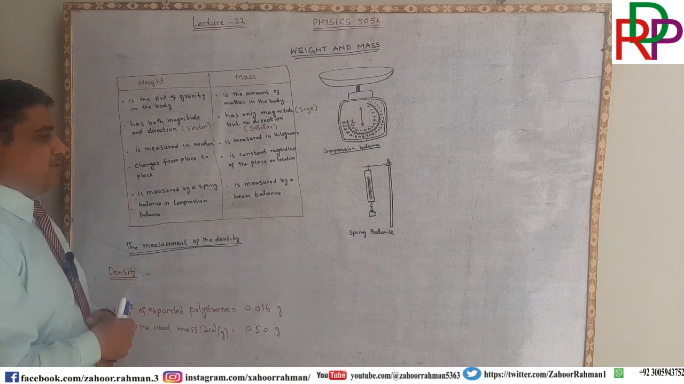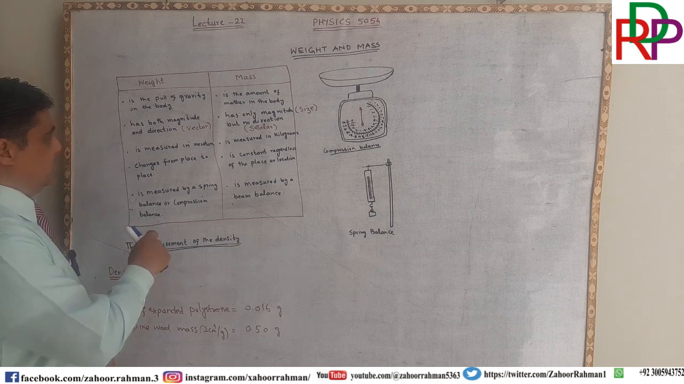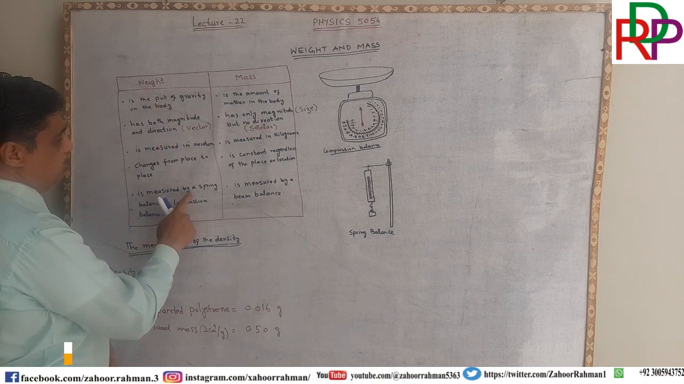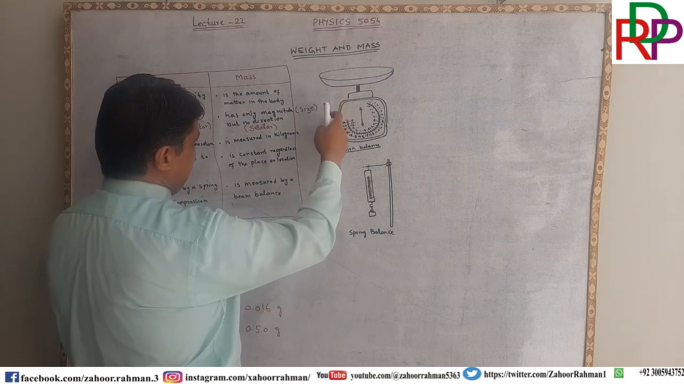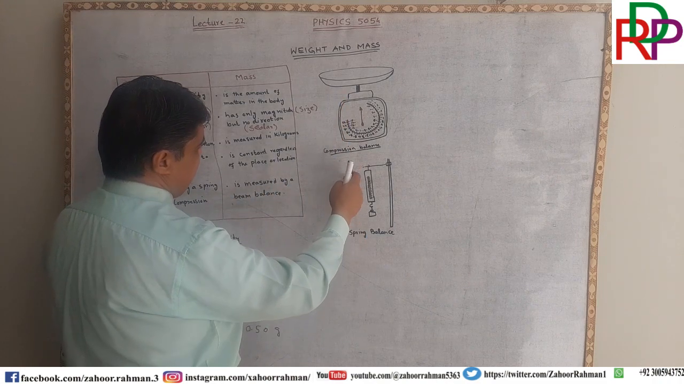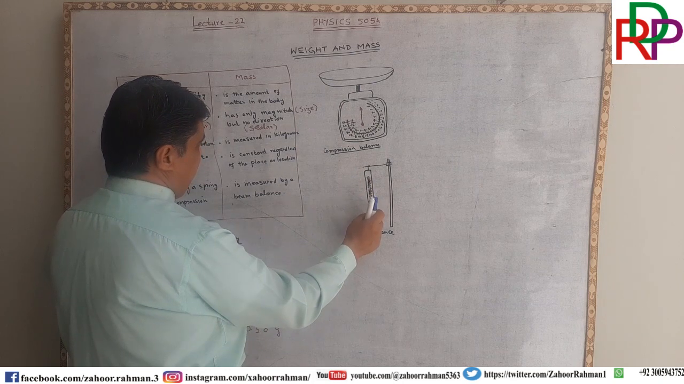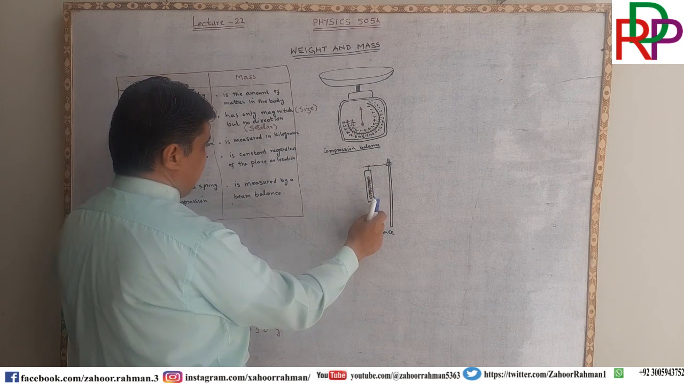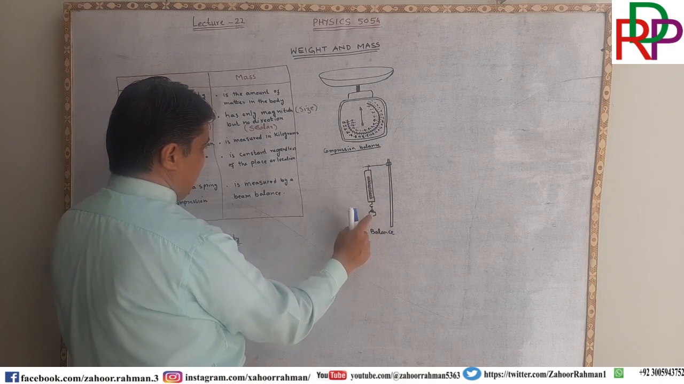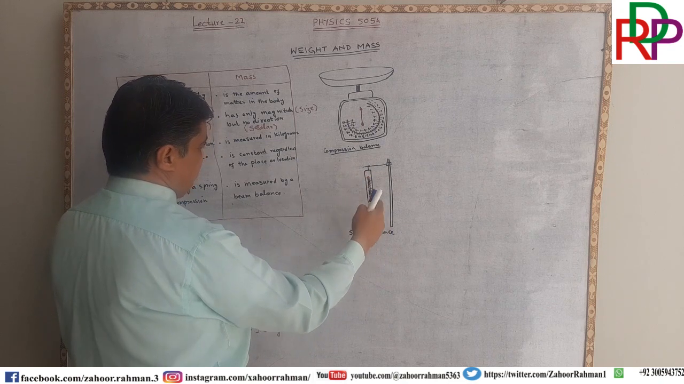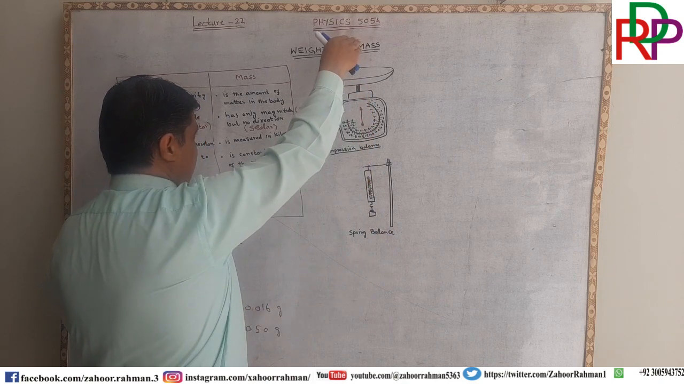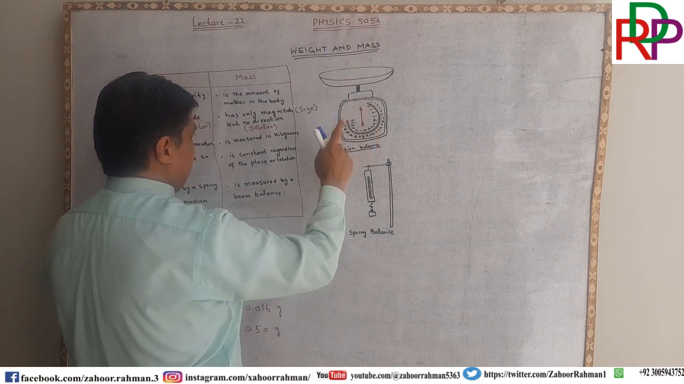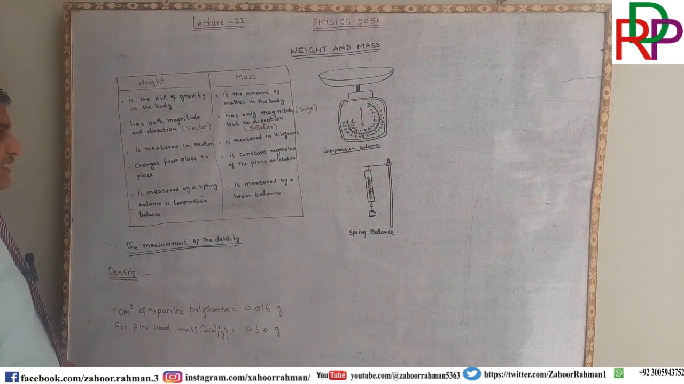There is a very important difference between the two: weight is measured by a spring balance or a compression balance. This is a compression balance and this is a spring balance. When you hang a weight from it, it will measure the pull of the earth on this weight. When you put a weight on the compression balance, it is compressed and this pointer moves, telling you the weight of that object, that material.